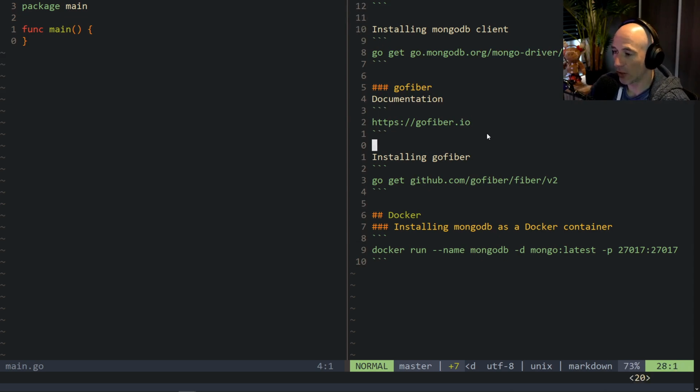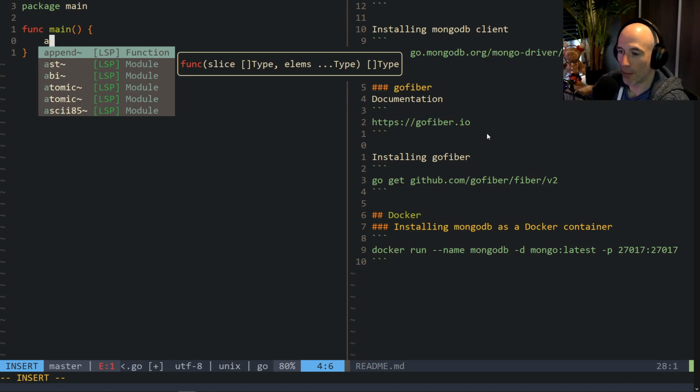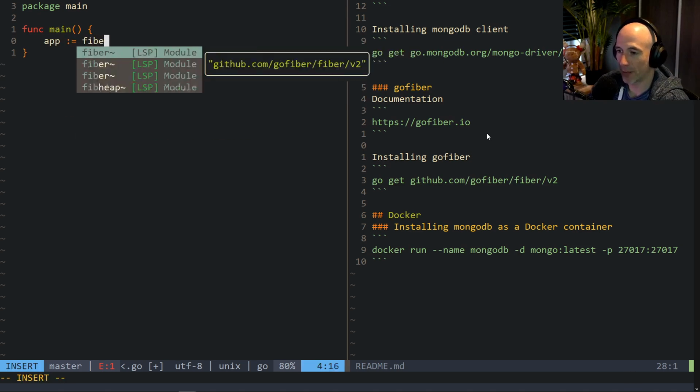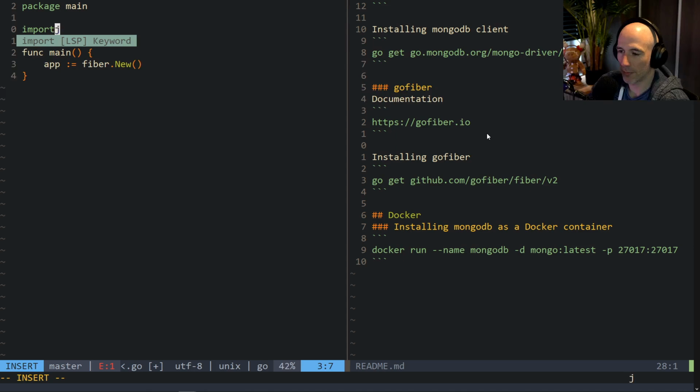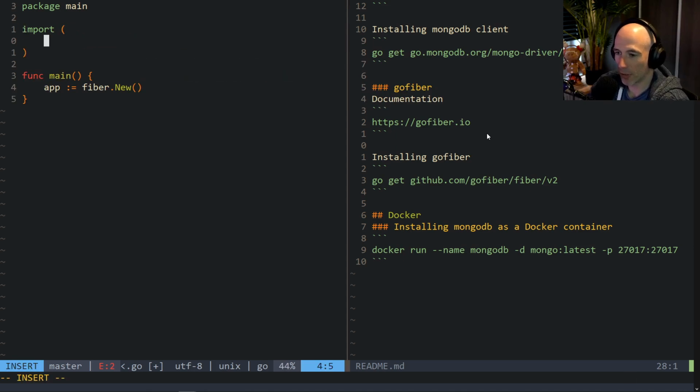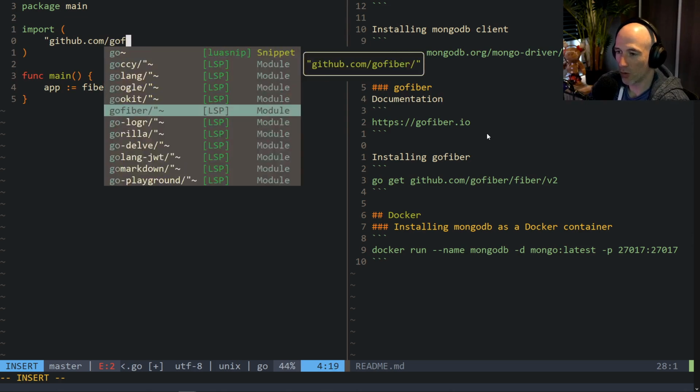So Fiber is installed. The first thing we're going to do is test if our routes work, a little bit of a small shot of dopamine. So we're going to say app, why not? It's going to be fiber.New, I think. Not quite sure. Of course, we need to import this, and Vim is not importing it because it's github.com/gofiber/fiber, I think.